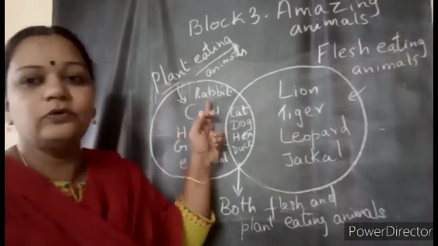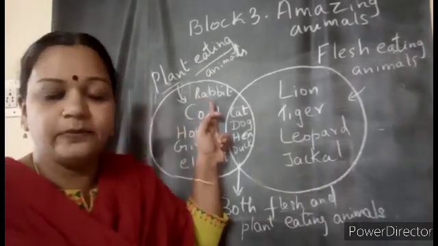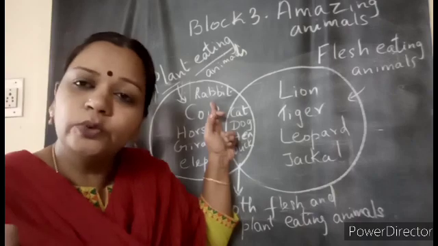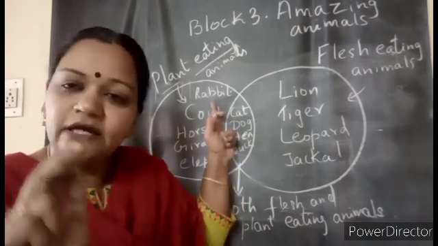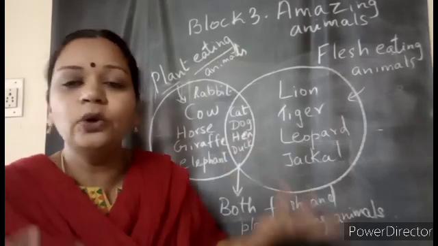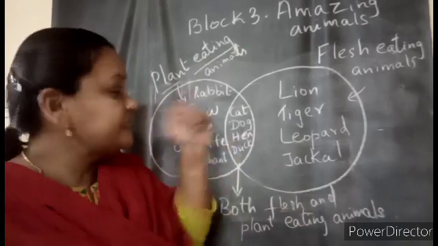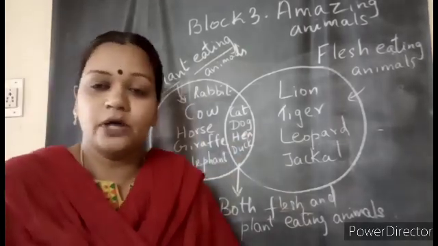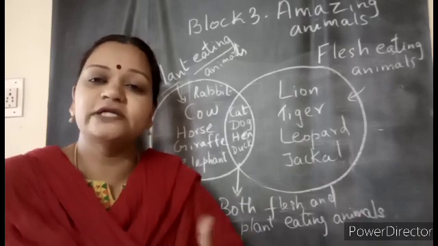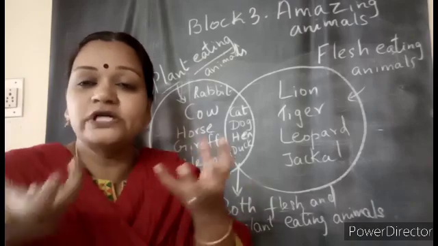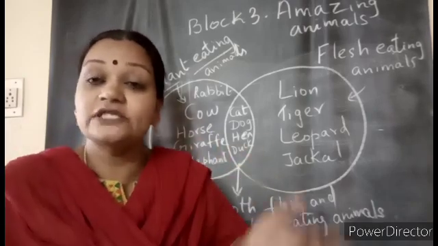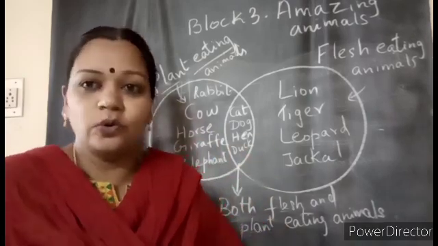Now if you are having a rabbit at home, for example, your pet rabbit, you will only give carrots and bring spinach, different things, and you will give it. So that rabbit has no need to go and search for the food. But the same rabbit in the forest, how will it get the food? It will go and search where the grass is, where the fruits and whatever is available in the forest, and it will find it on its own and eat.